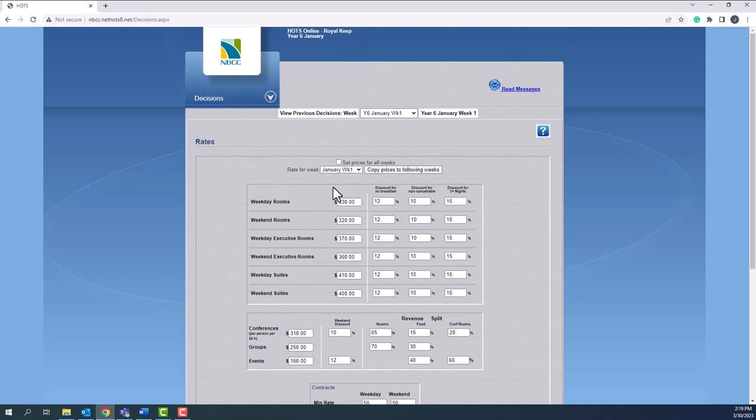If I know that there's a particular week where things look really busy, I could go to just that week and raise the rates. Or if I know there's 3 or 4 weeks coming up that are a little slower, I could go to those weeks and lower rates just for those weeks and keep maximizing your revenue by maximizing rate when you're busy, maximizing occupancy when you're not as busy. So however you choose to set the prices is up to you.